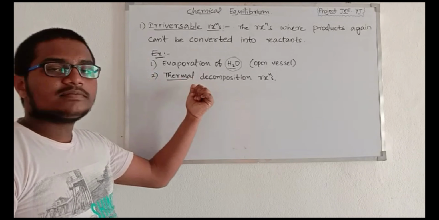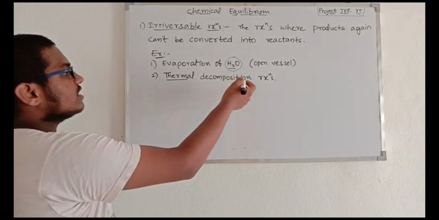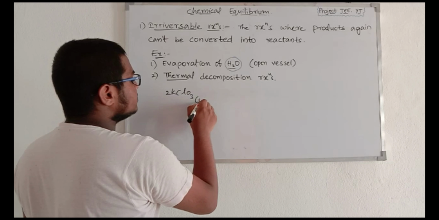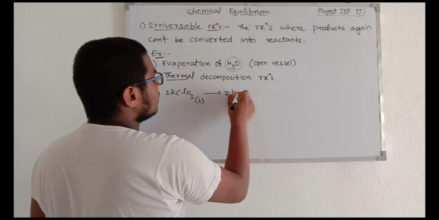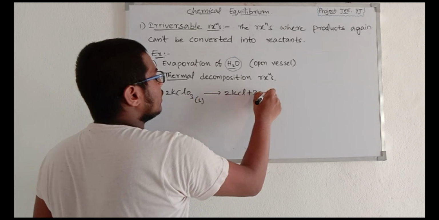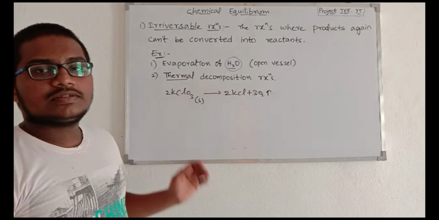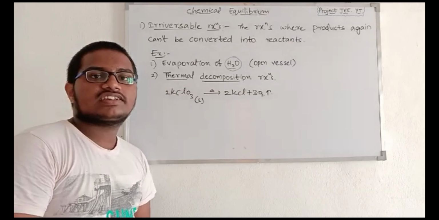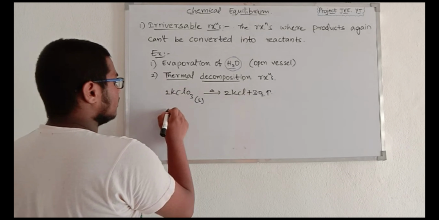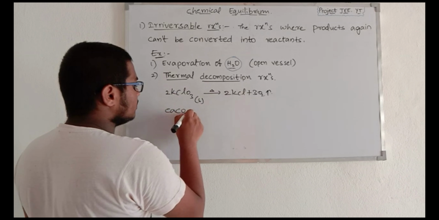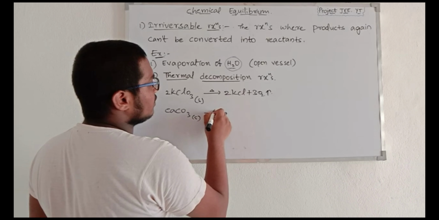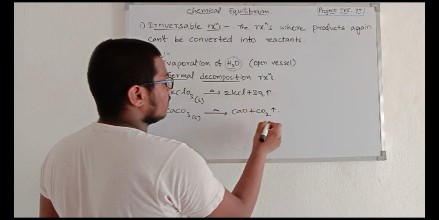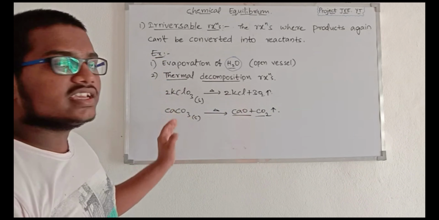So the next example is thermal decomposition reactions. The example of thermal decomposition reactions are 2KClO3 in solid state gives rise to 2KCl plus 3O2, and this goes up. Okay, this is the most important reaction under the irreversible reactions. And in the same thermal decomposition reactions, another example is CaCO3 in solid state, on heating, it gives rise to CaO plus CO2. Okay, these are formed after the heating of the CaCO3 molecule.